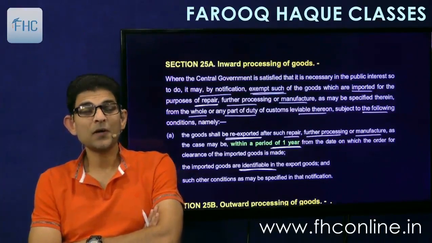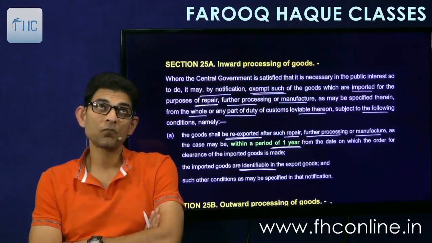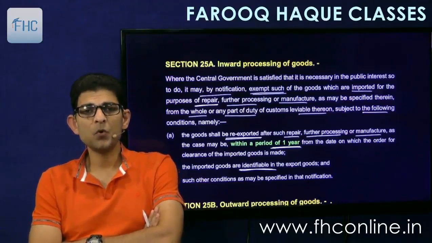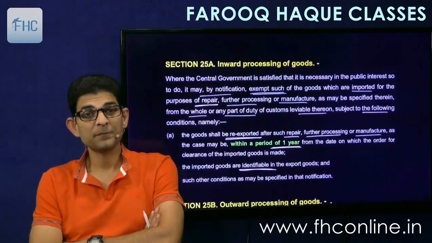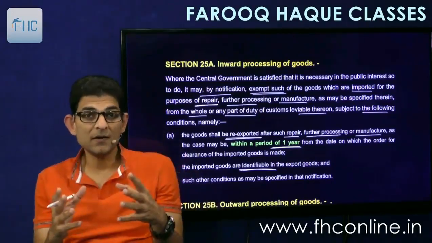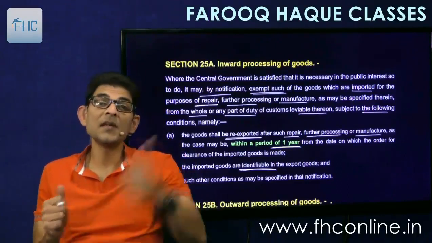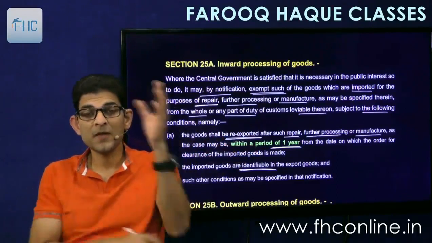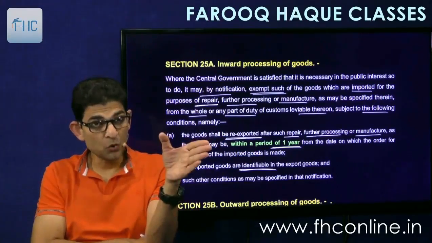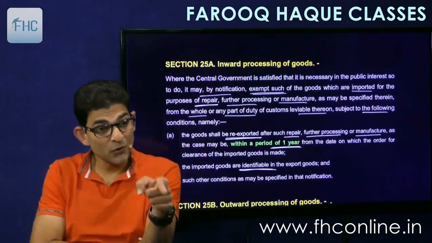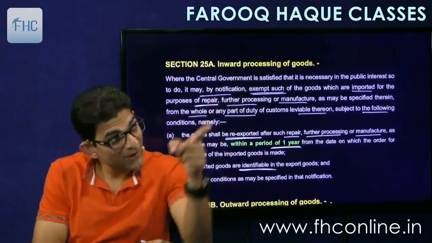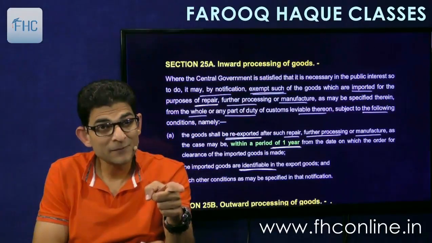Like, let's take an example of a motor car company. What they do is import the kit, the parts, the engine, etc. from Germany. They assemble a car in India, and after assembly they are re-exporting it out of India into foreign markets. So when the cars enter for export, we have to show the officer, look, open the bonnet, this is the engine which we had brought 3.5 months back.